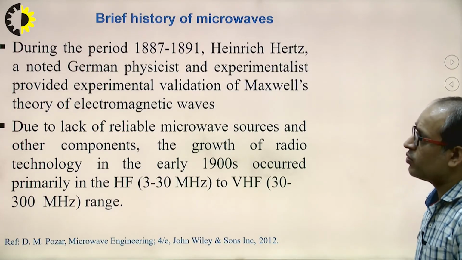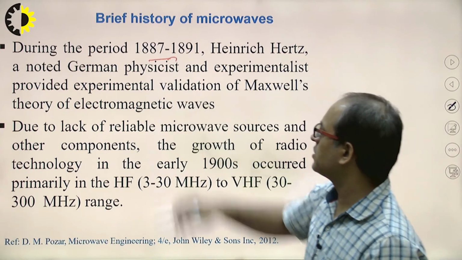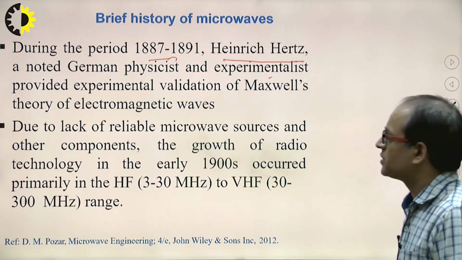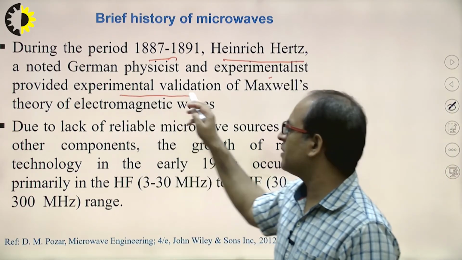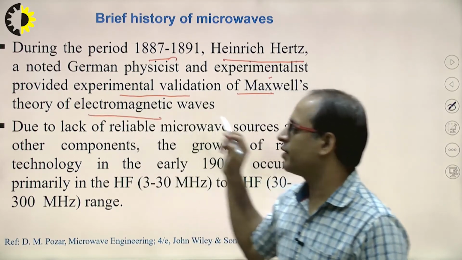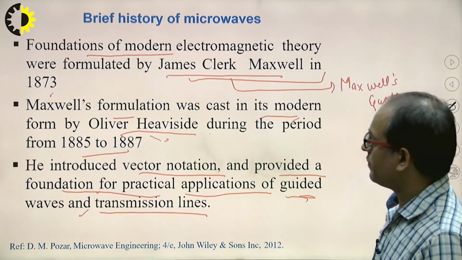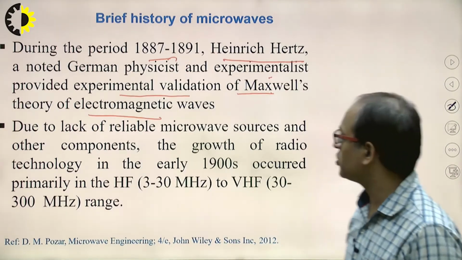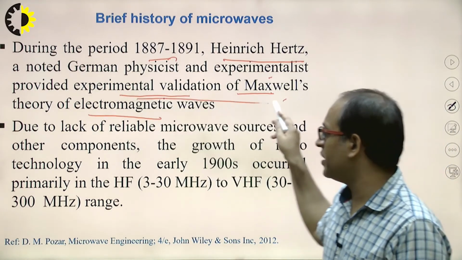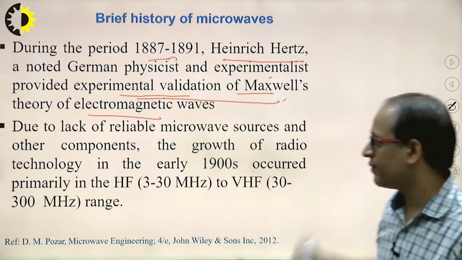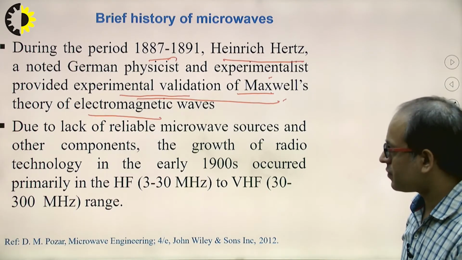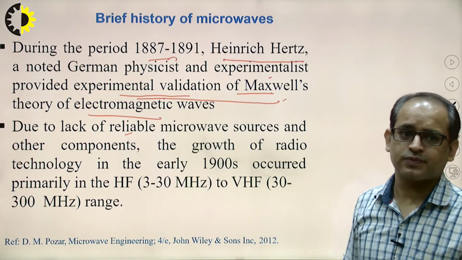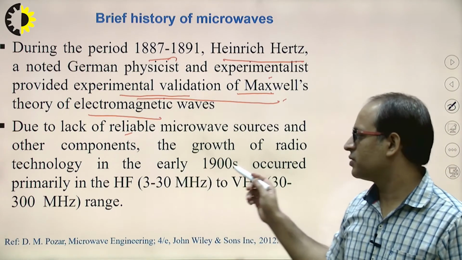Now during this period, 1887, the German physicist Heinrich Hertz first provided the experimental validation of Maxwell's theory of electromagnetic waves. Means he demonstrated the experimental proof of Maxwell's equations. Clear?